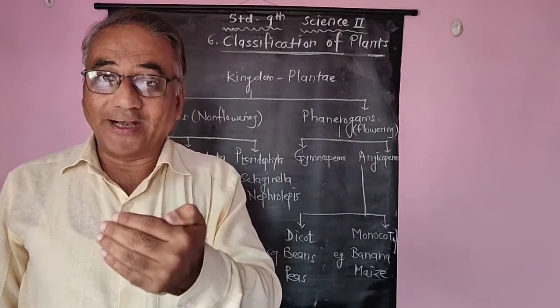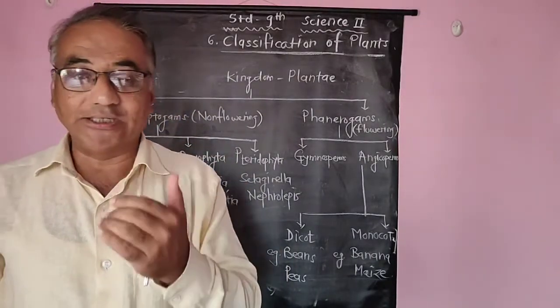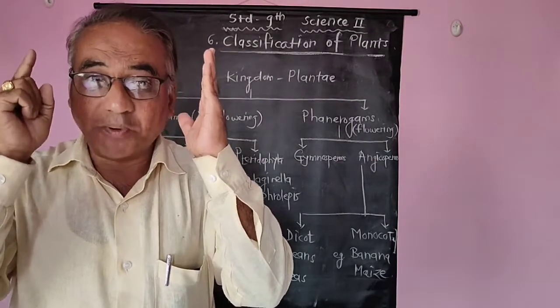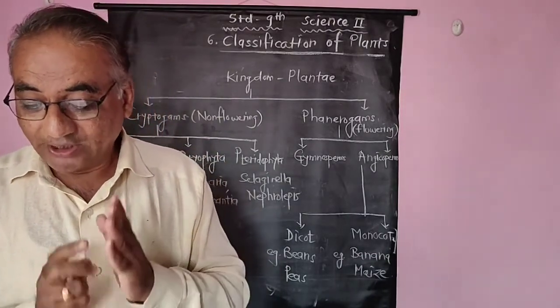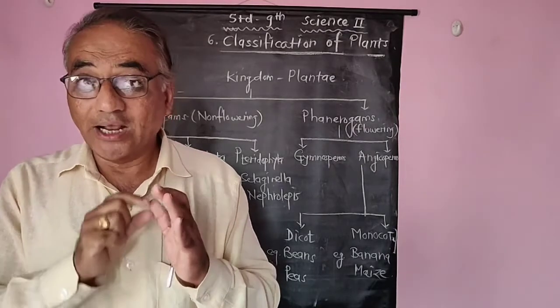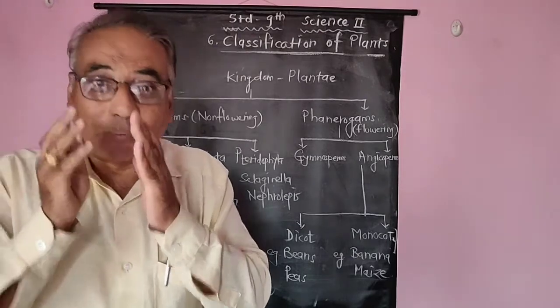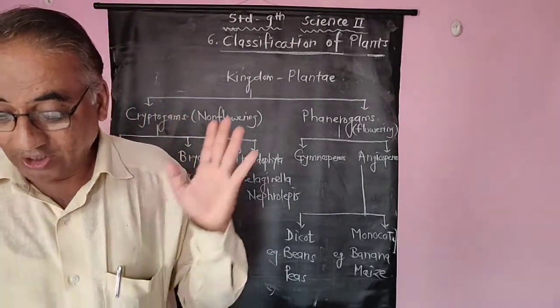Now these plants reproduce by spores. When we consider the structure of the body, we find that the body of these plants is ribbon-like, flat and without actual root, stem and leaf.